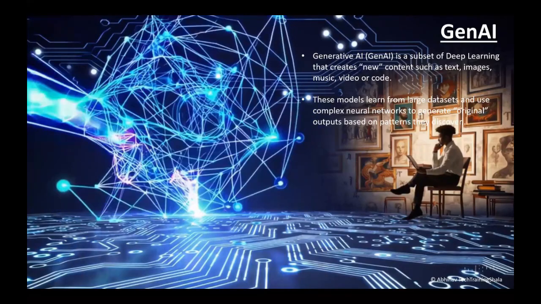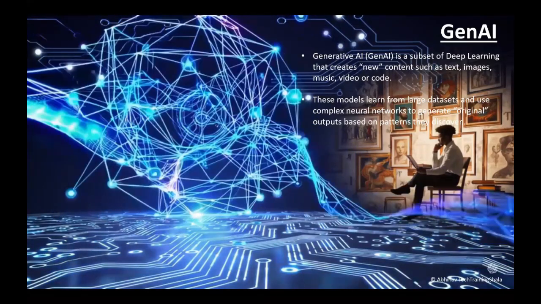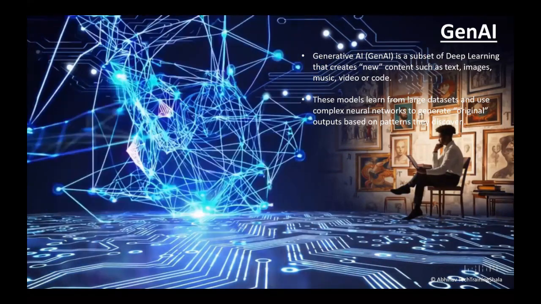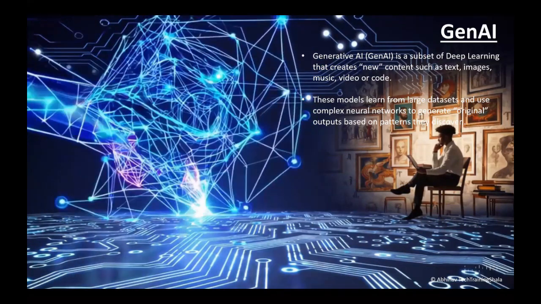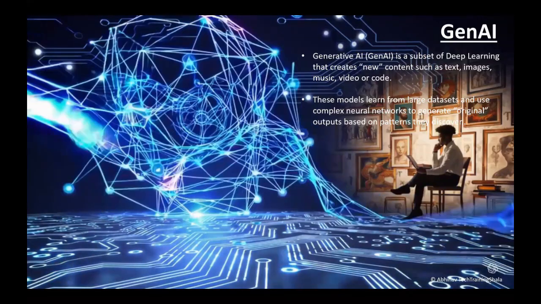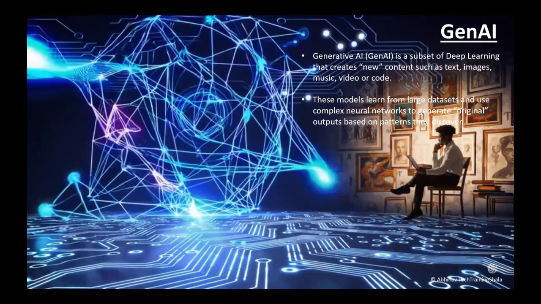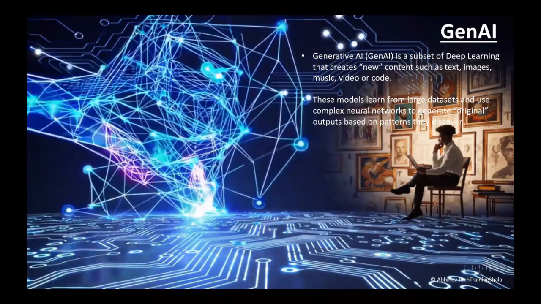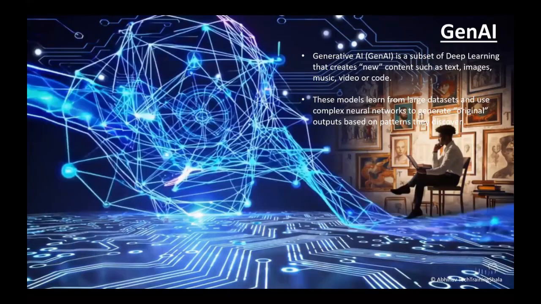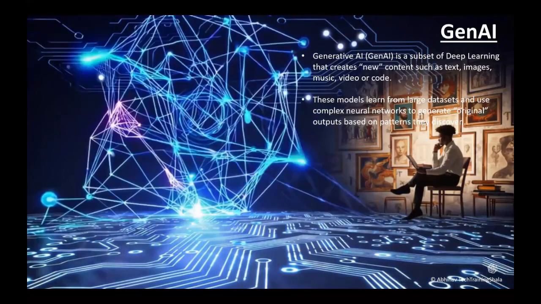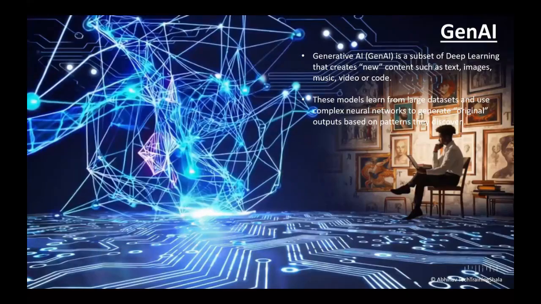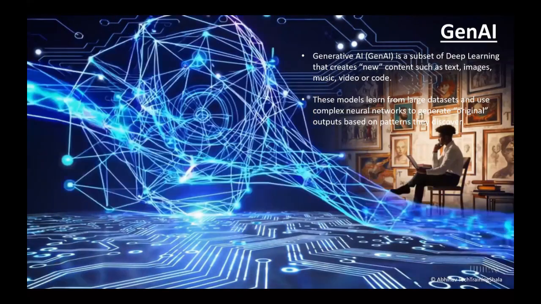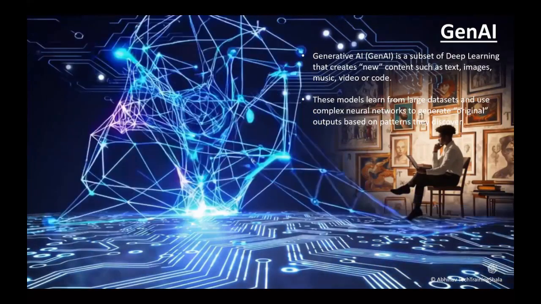Like we humans are creative and may generate new content every time, similarly generative AI also generates new content. That content can be text, images, music, video, or code. You might have seen nowadays, taking the example of music, the Sayyara song.